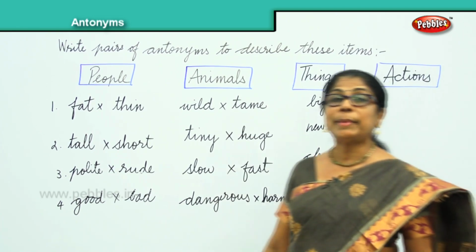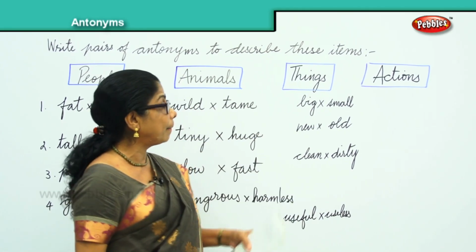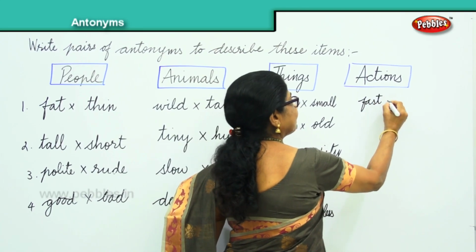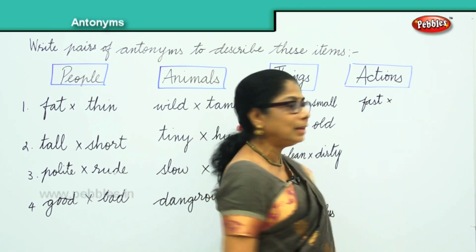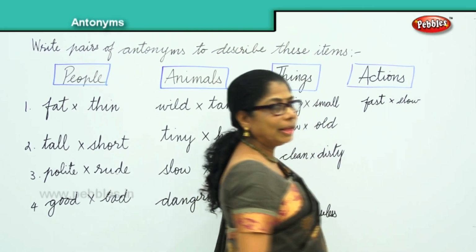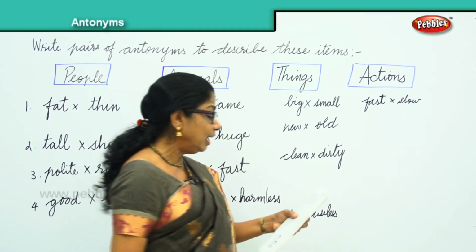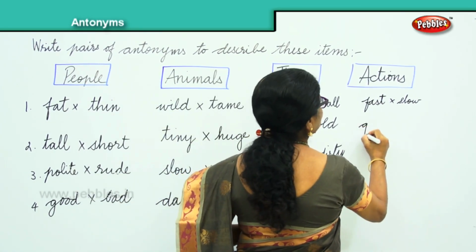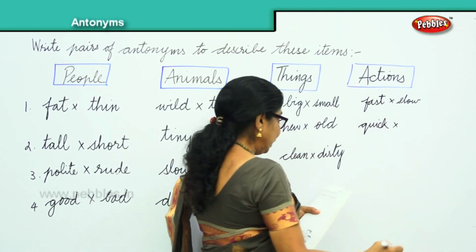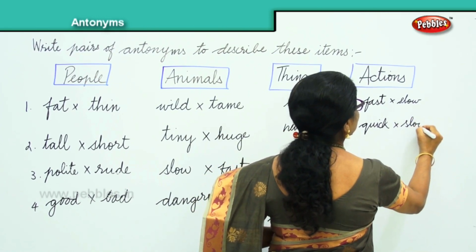Okay, let's come to some actions. We do a lot of actions and you can name them all. What are they? We say some students are fast, while some others are slow. You can play a fast game, you can play a slow game. Some children are very quick to learn. The others are very slow. Fast, slow, quick, slow.